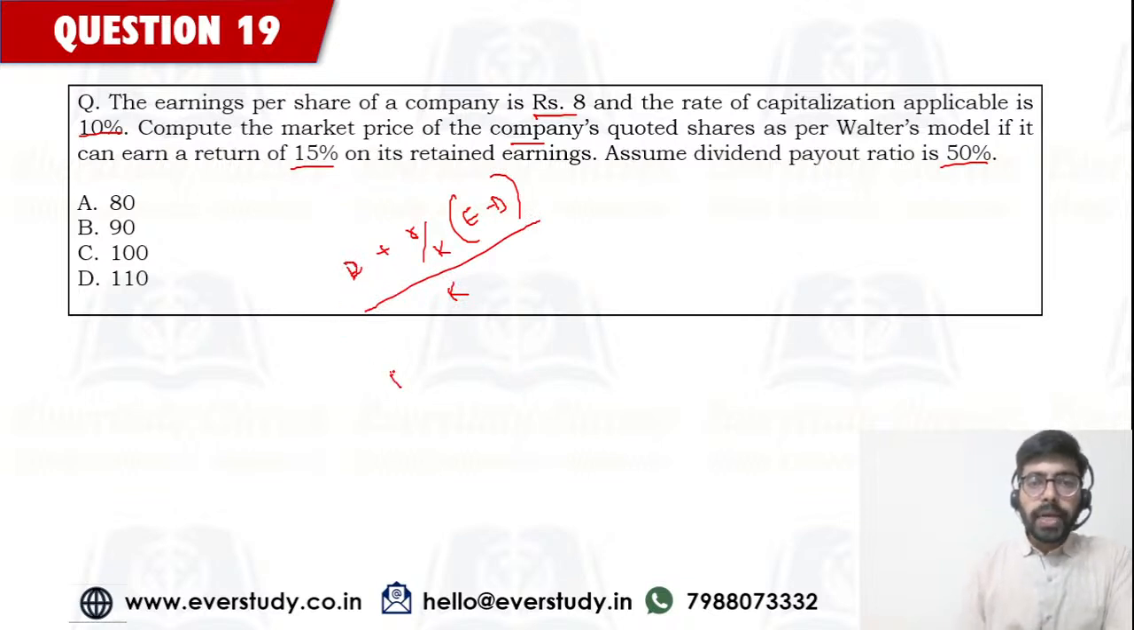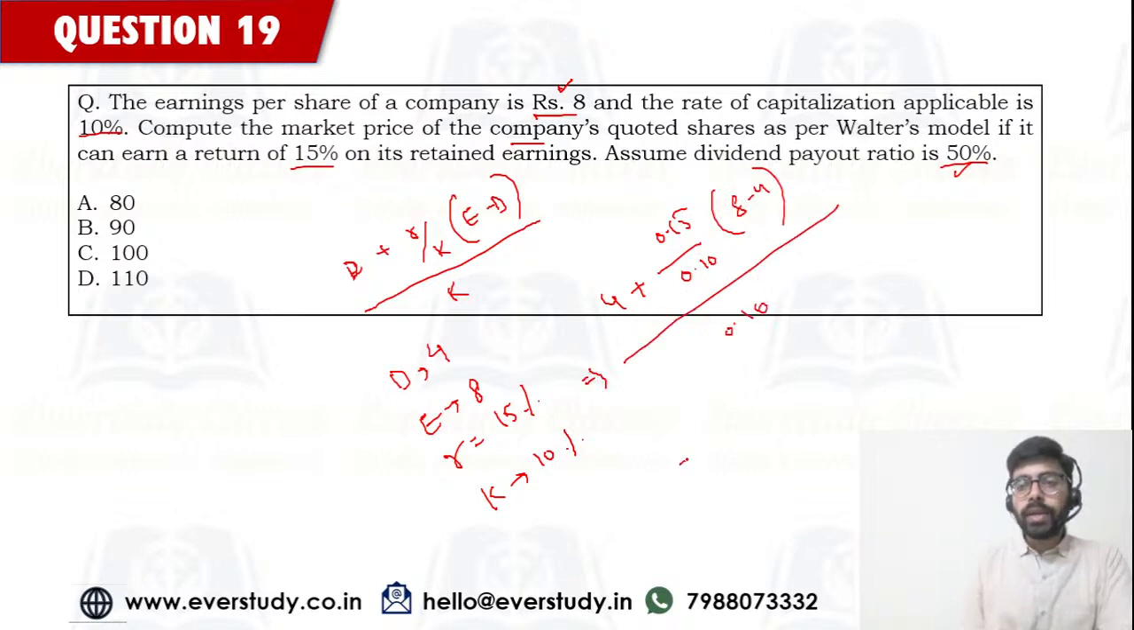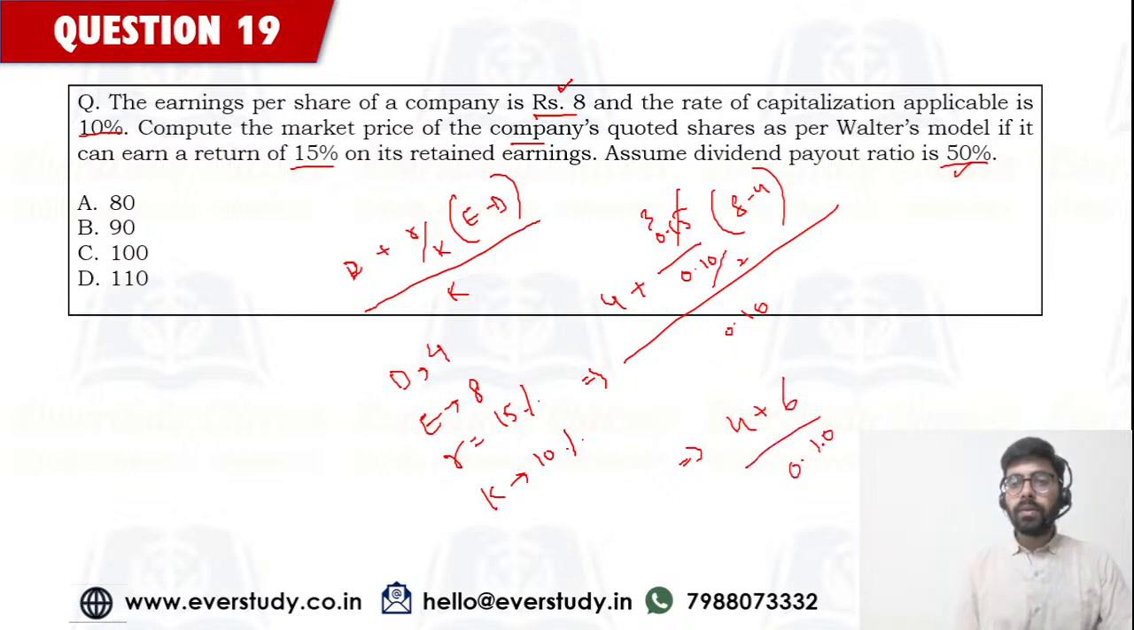So in this case, my D is going to be how much? It says earning per share is rupees 8 and dividend payout ratio is 50%. So D is going to be 4. E is given to me as 8. R is given to me as 15%. And K is given to me as 10%. So let's try to solve it. So 4 plus 0.15 divided by 0.10 into E minus D, 8 minus 4 divided by 0.10. Solving it will give you the right answer. This is going to be 3 by 2. So this is going to be 4 plus 6. So answer should be 100.